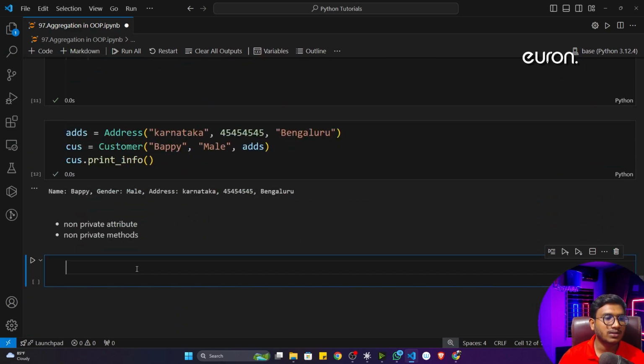To overcome this issue, there is another concept we'll be learning called inheritance. Inheritance inside OOP is a very powerful concept inside Python and object-oriented programming. With the help of inheritance, you can do lots of things. You can make the connection between multiple classes. There are types of inheritance you can use here.